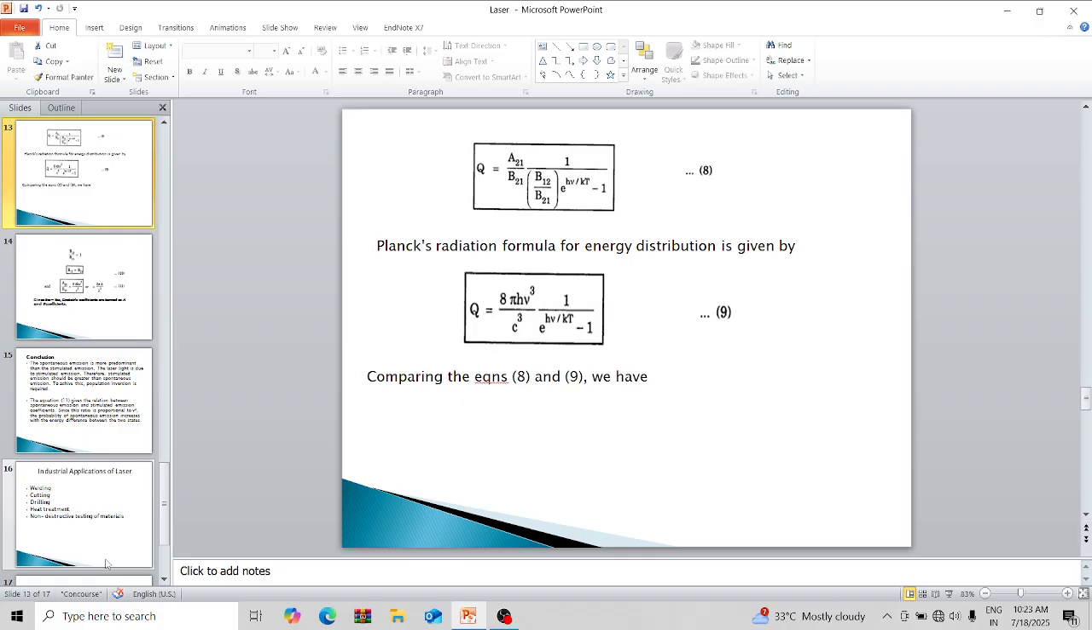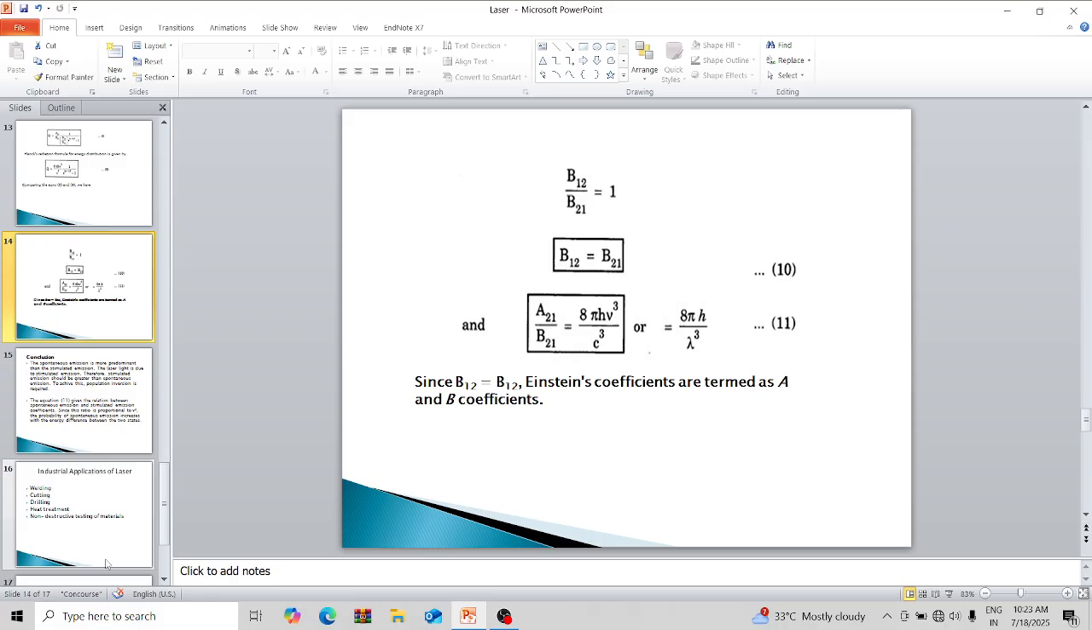So comparing equations 8 and 9, we have B12 divided by B21 equal to 1. Further, you can write B12 equal to B21 and A21 divided by B21 equal to 8 pi h nu cube divided by c cube or 8 pi h by lambda cube. Since B12 equal to B21, Einstein's coefficients are termed as A and B coefficients.